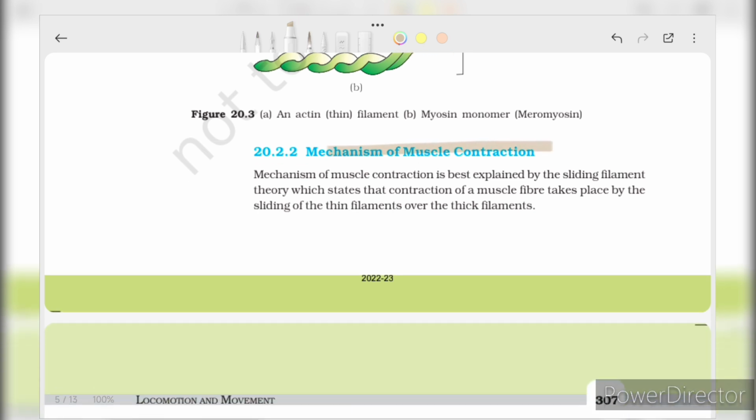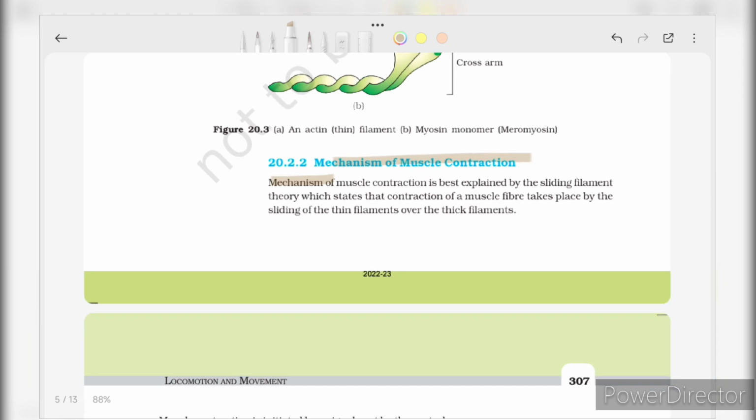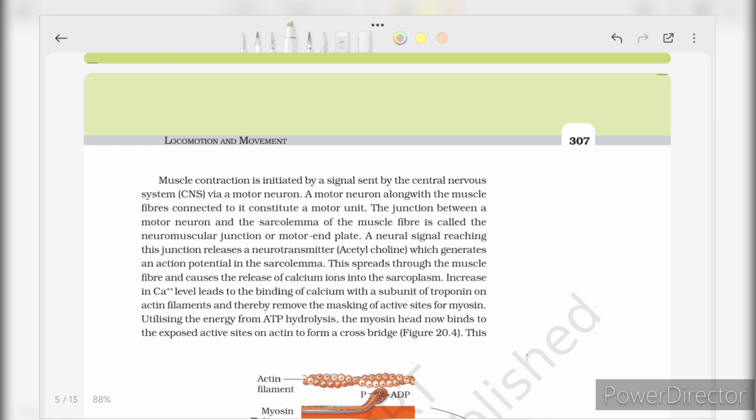Mechanism of muscle contraction. The mechanism of muscle contraction is best explained by the sliding filament theory, which states that the contraction of a muscle fiber takes place by the sliding of the thin filaments over the thick filaments. Muscle contraction is initiated by a signal sent by the central nervous system, that is CNS, via motor neurons. A motor neuron along with the muscle fibers connected to it constitutes a motor unit. The junction between a motor neuron and the sarcolemma of a muscle fiber is called the neuromuscular junction or motor end plate.